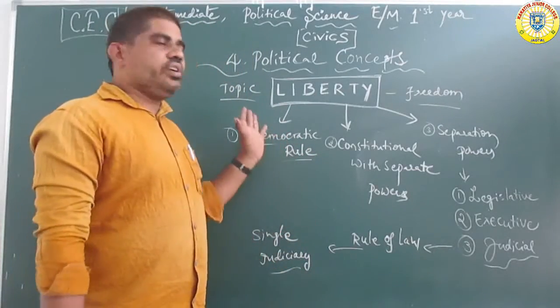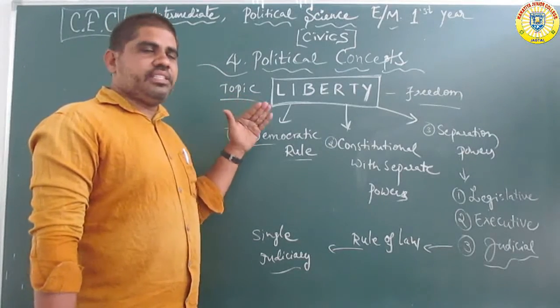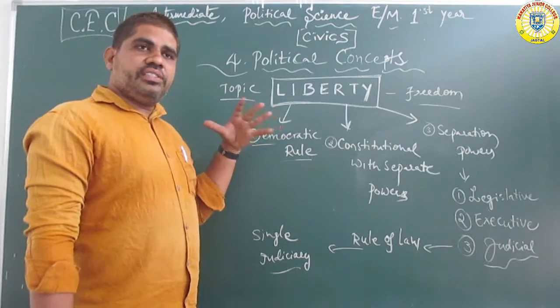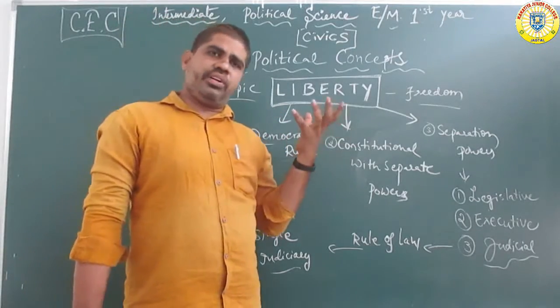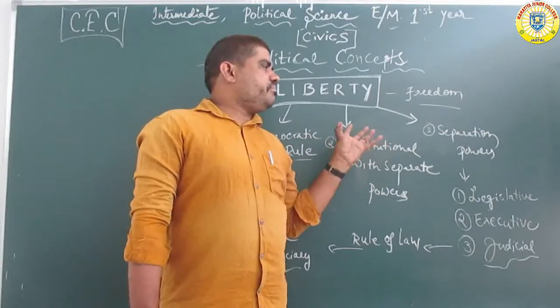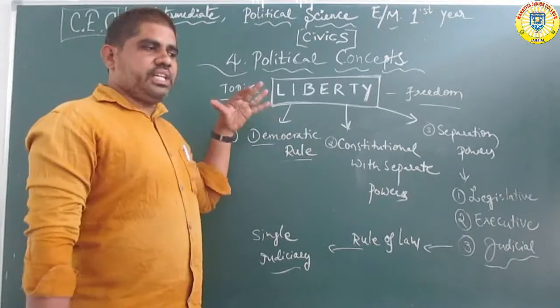Liberty is compulsory for every citizen all over the country, all over the world, in every democratic country. Liberty is the last main important thing in this world.